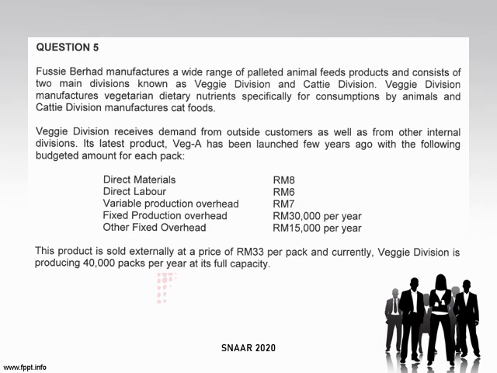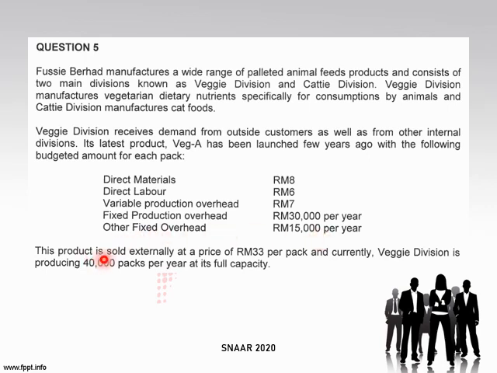Okay, and its latest product called Veg A has been launched few years ago. So dia bagi you the budgeted amount for each pack. So untuk satu Veg A, the direct materials adalah 8, direct labor 6, variable production overhead adalah 7, fixed production overhead adalah 30,000 per year, other fixed overhead adalah 15,000 per year.